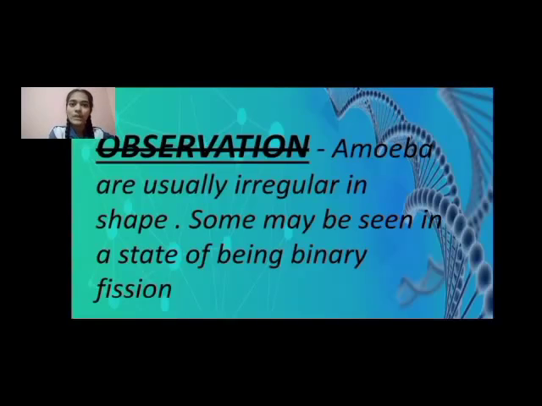Observation: amoebae are usually irregular in shape. Some of them may be in the state of binary fission, in which the nucleus is divided and then the cytoplasm is divided, so that the amoeba divides into two daughter cells, which is known as binary fission.